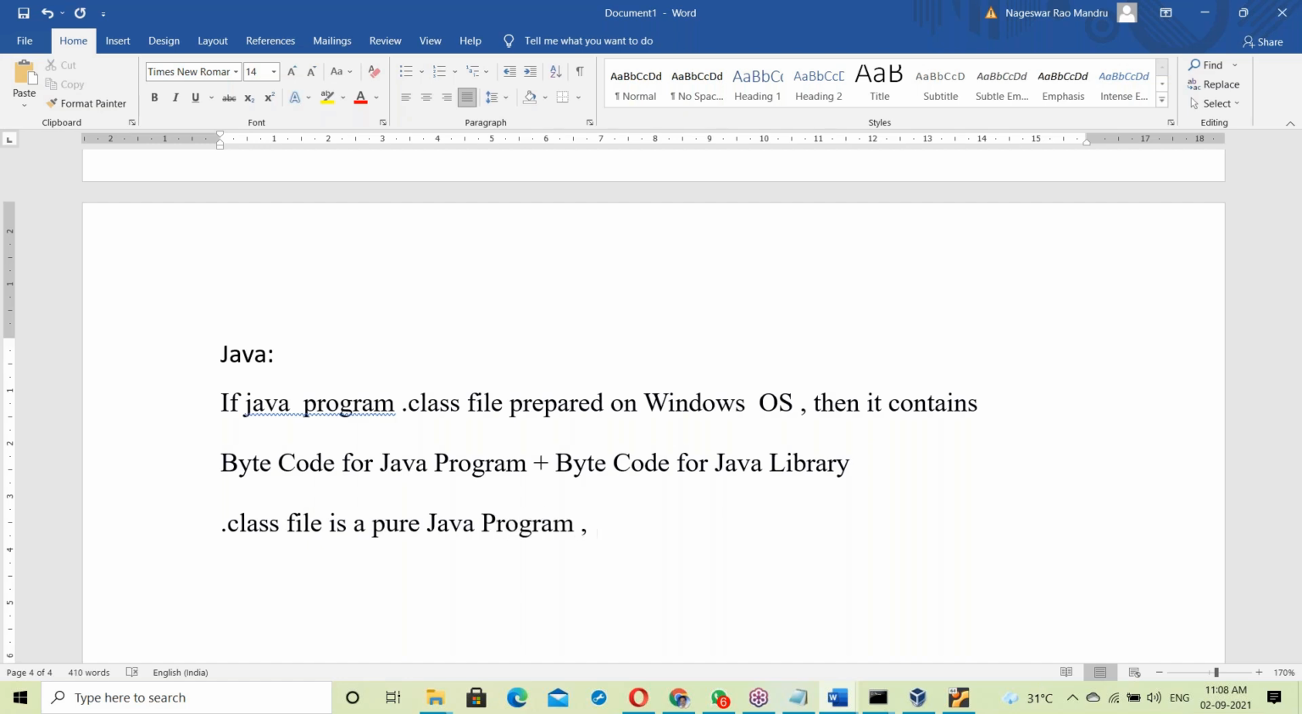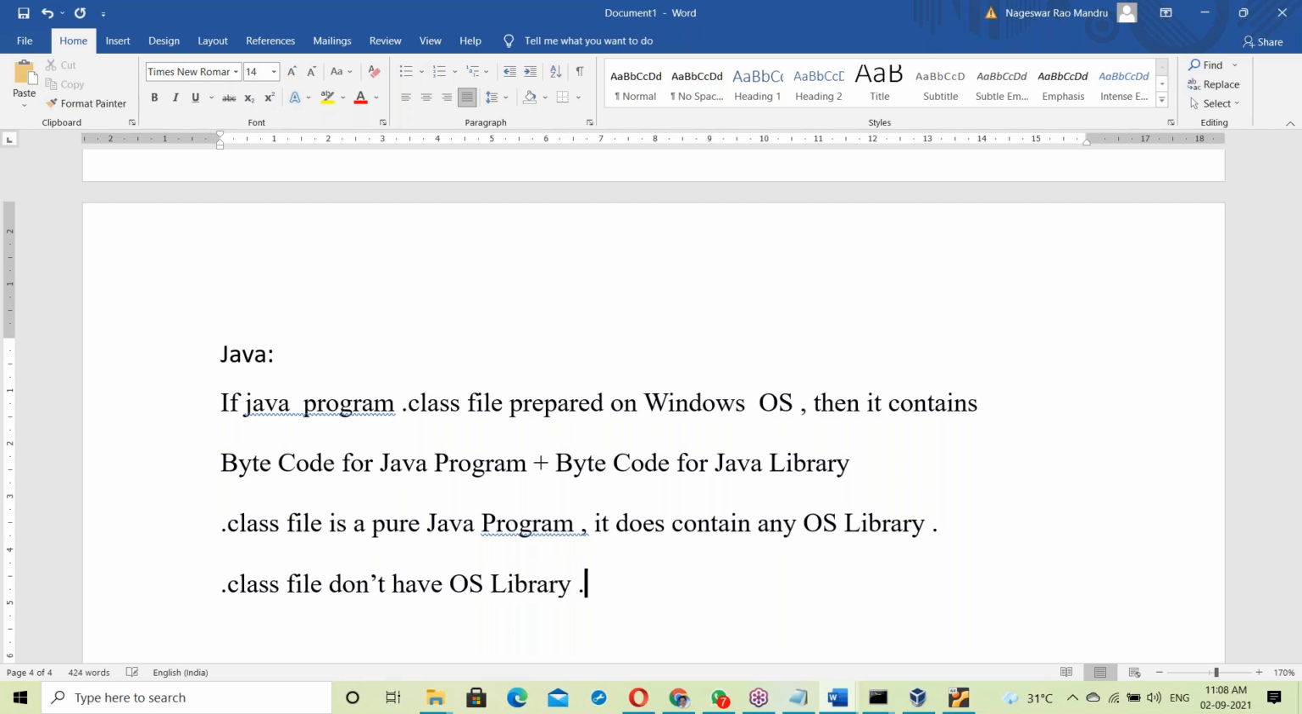It does not contain any OS library. The dot class file doesn't have any OS library here. So the dot class file does not contain an OS library.